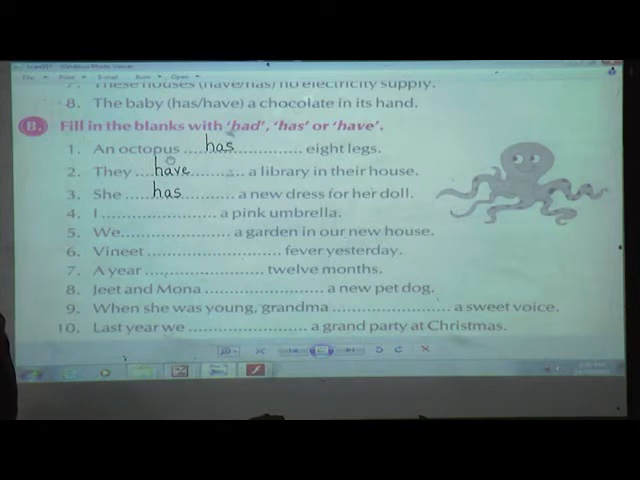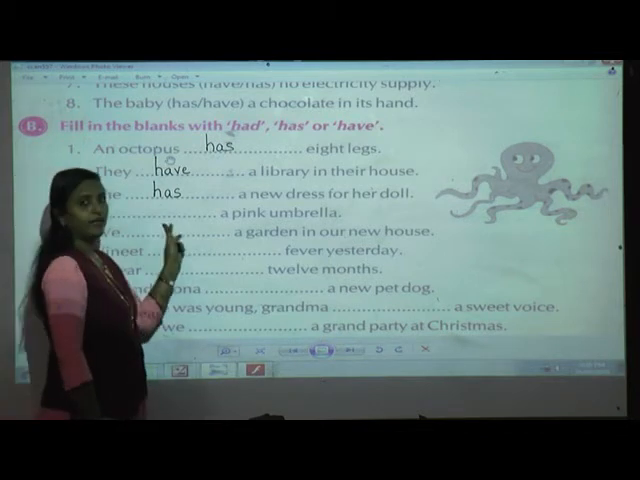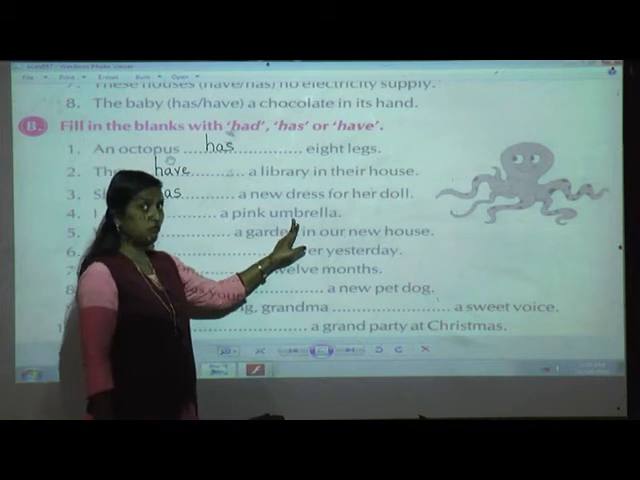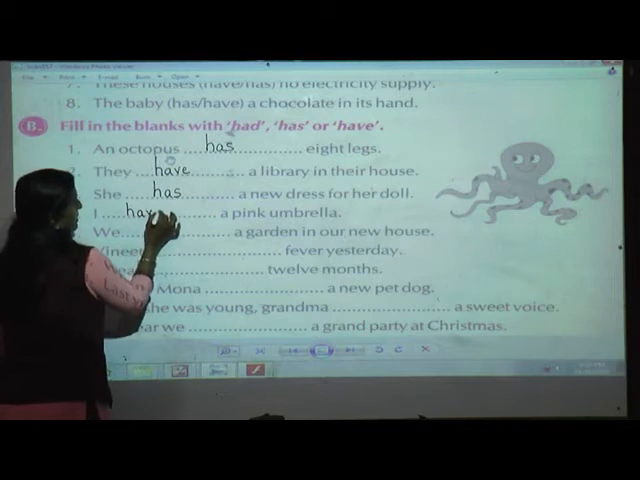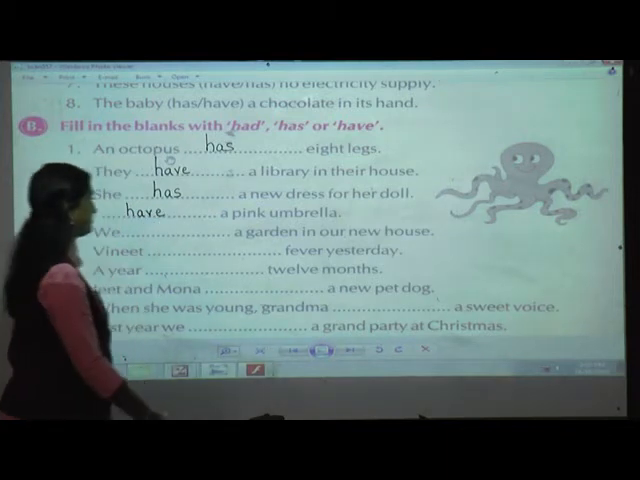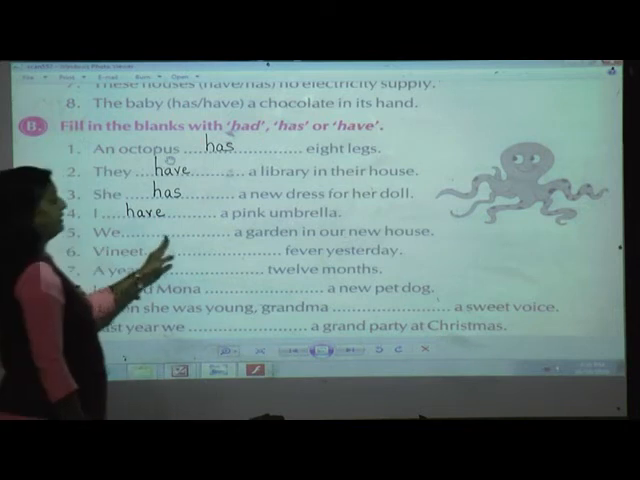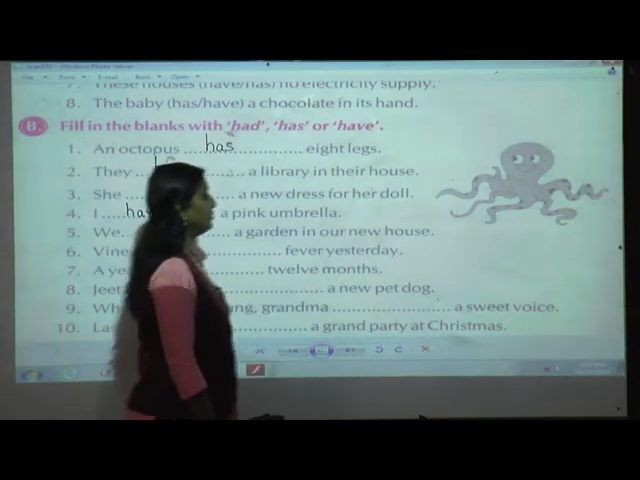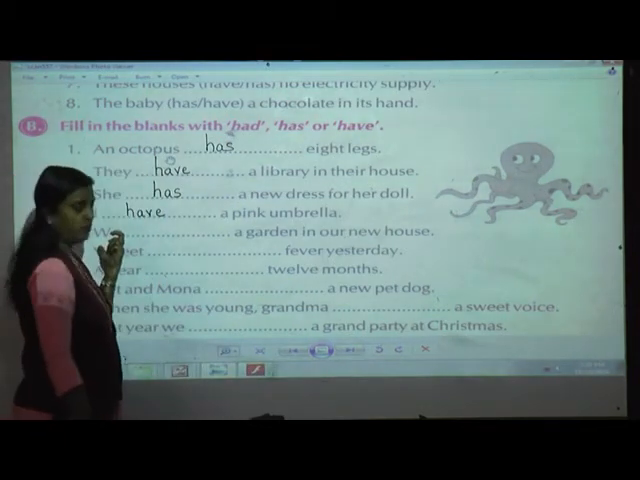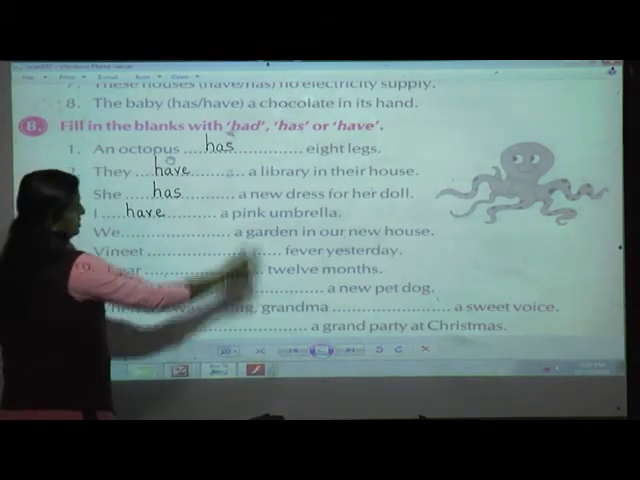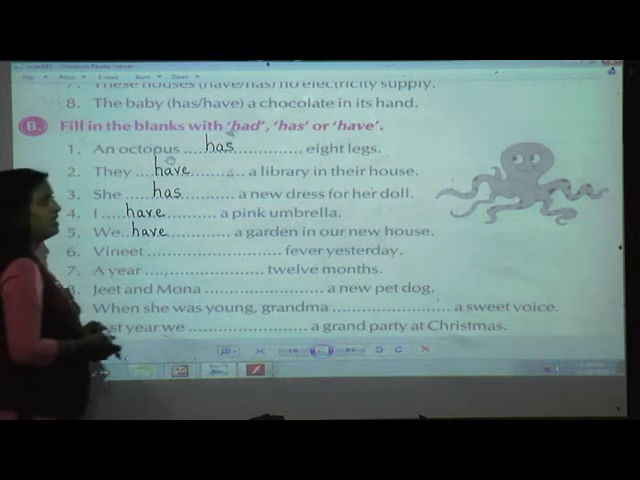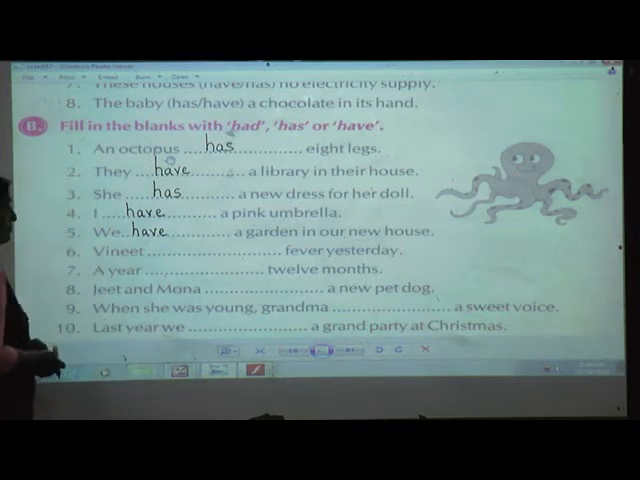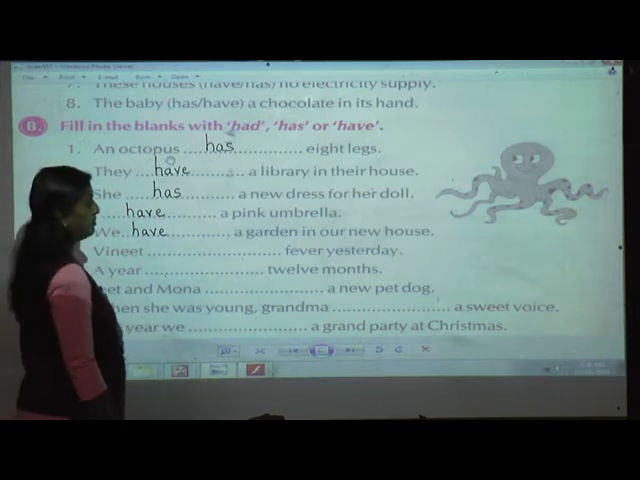Understood? Next. I dash a pink umbrella. Now which verb will always go with I? Exactly. Have. Now fifth. We dash a garden in our new house. We is what? Plural. So what I am going to use? Which verb? We have a garden in our new house. Am I fast? No, na? Come on, copy down in your book fast.